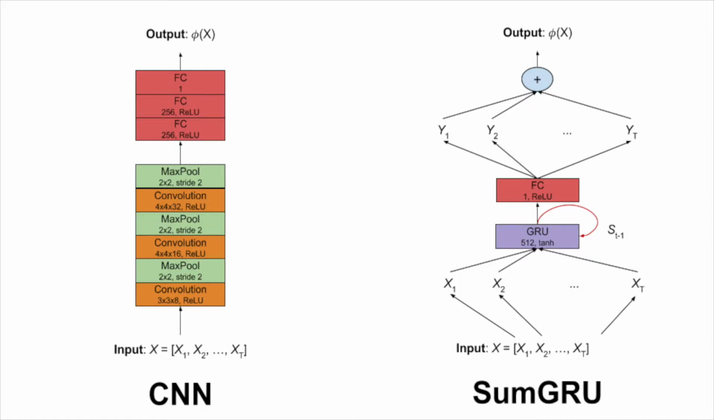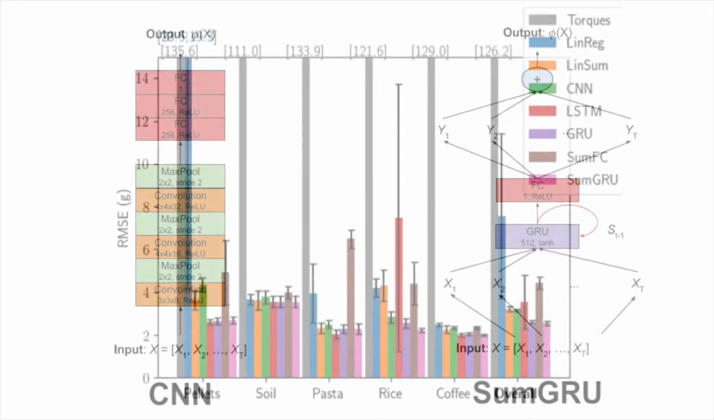Here we show a diagram of our convolutional neural architecture on the left. Our proposed sum-GRU architecture on the right sequentially streamed each time slice through a gated recurrent unit and summed up non-negative estimates of poured masses from each time slice to generate a final mass estimate.